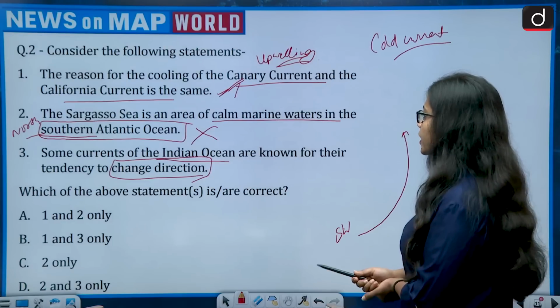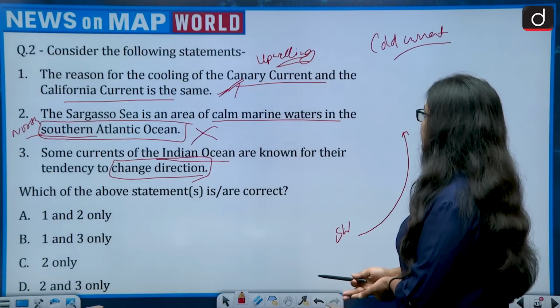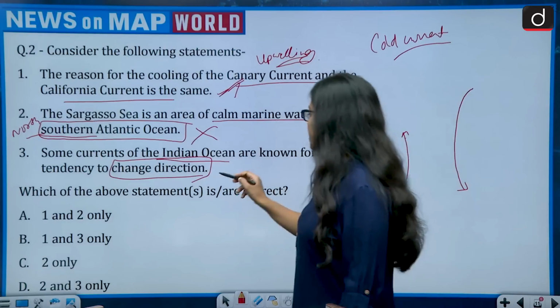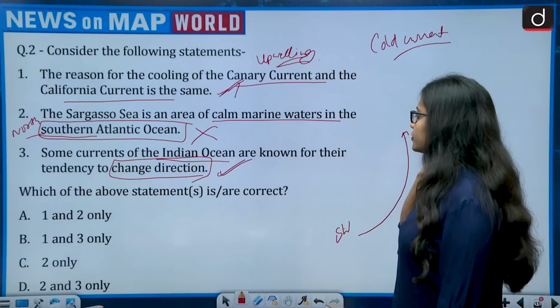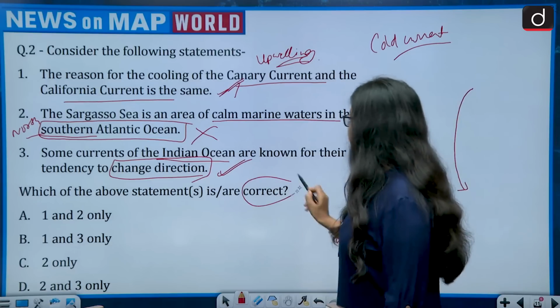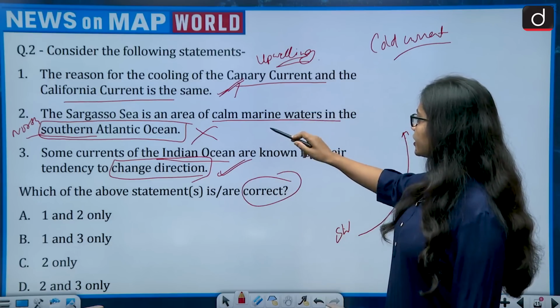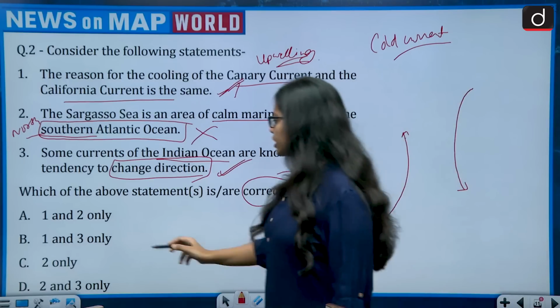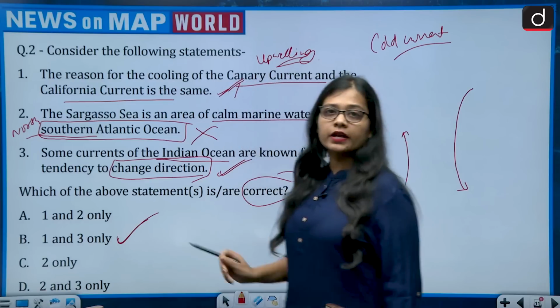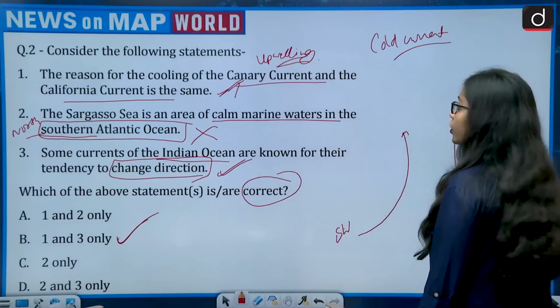So some currents of the Indian Ocean are known for their tendency to change direction. So this is also correct. And what the question is asking, which of the above statements are correct? Correct is, first is correct, second is wrong, and third is correct. It means 1 and 3. So the correct answer is option B, that is 1 and 3 only. Moving on to the next question.